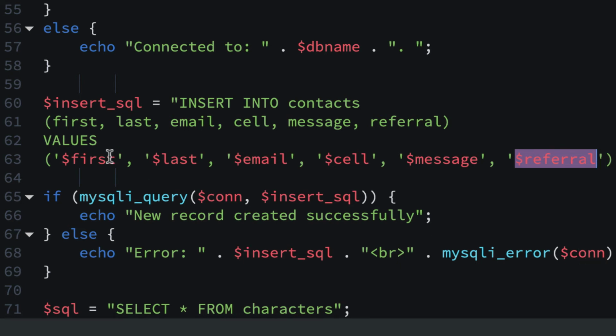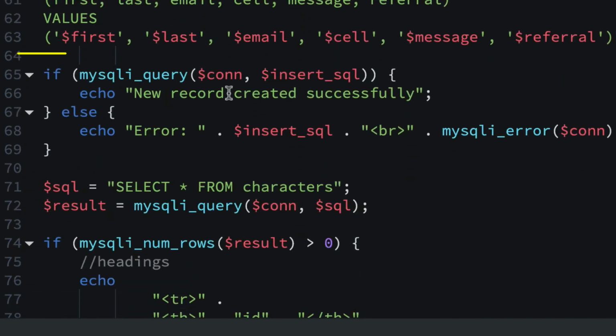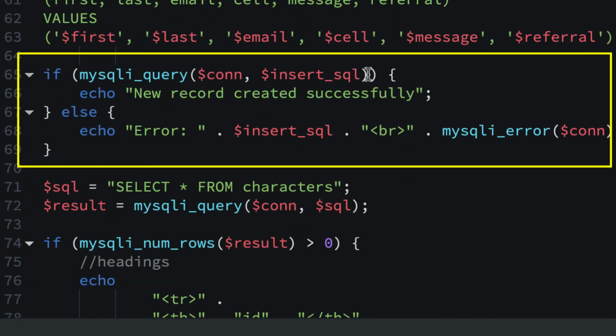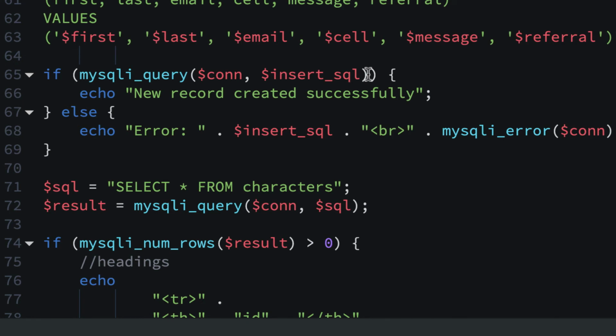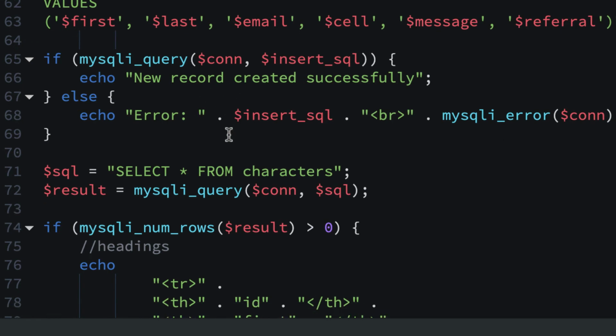So that's 6 variables here, 1, 2, 3, 4, 5, 6, and my columns from my table in my database: first, last, email. So everything looks okay there. So that's what we're going to insert. We're not inserting ID because that's going to be auto incremented, but everything else will be inserted into that. So that's our insert part. And this is checking if insert actually works successfully, and it'll say if it is, or it'll give an error if it doesn't.